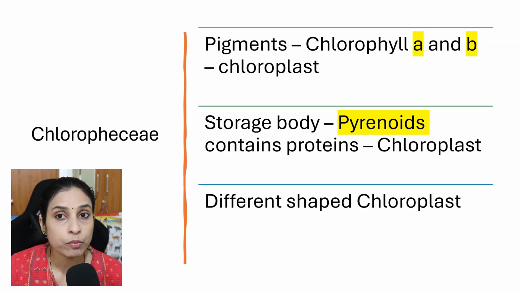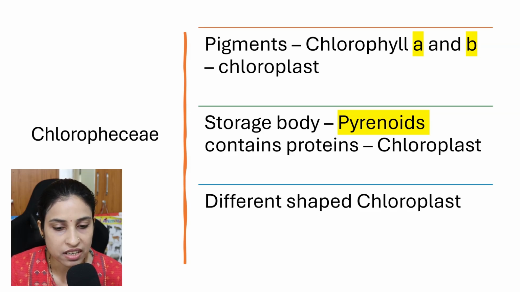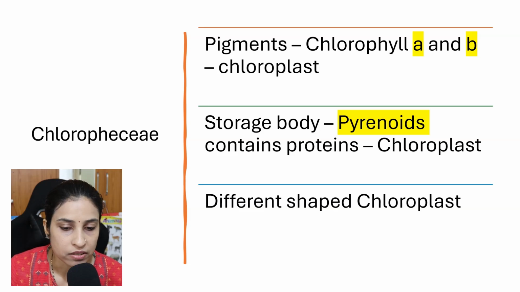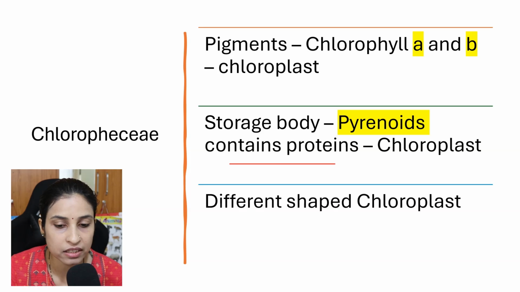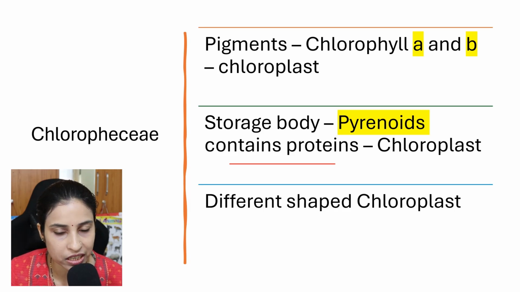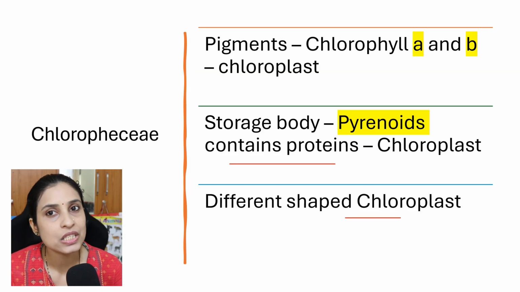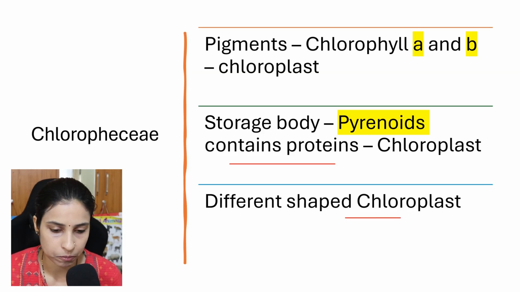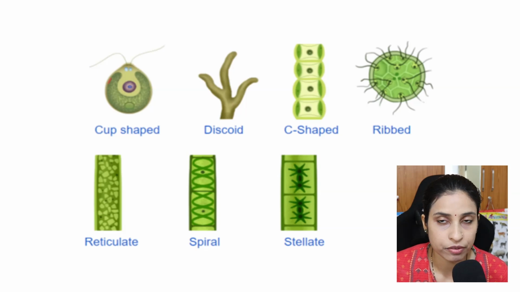The chloroplast contains a structure called pyrenoids. Pyrenoids are the storage bodies where algae store their food. They contain proteins. In Chlorophyceae, they store their food in the form of protein, so humans consume this as a single cell protein for protein supplements. And we observe different shapes of chloroplasts in Chlorophyceae.